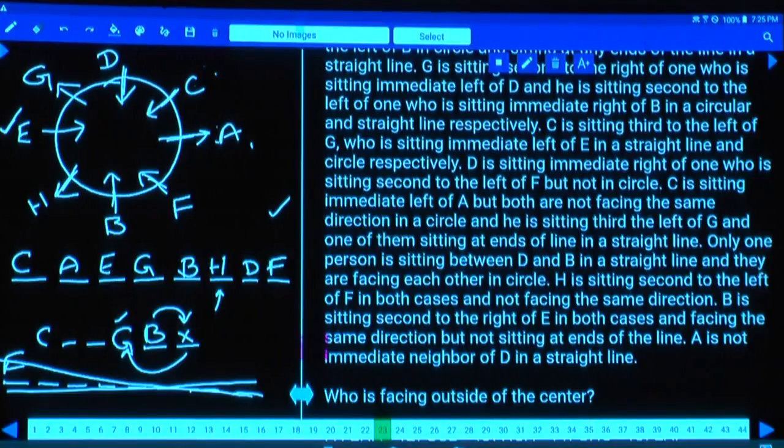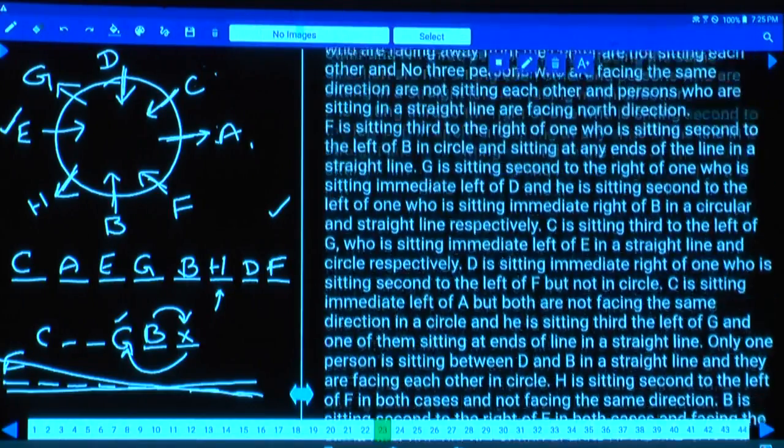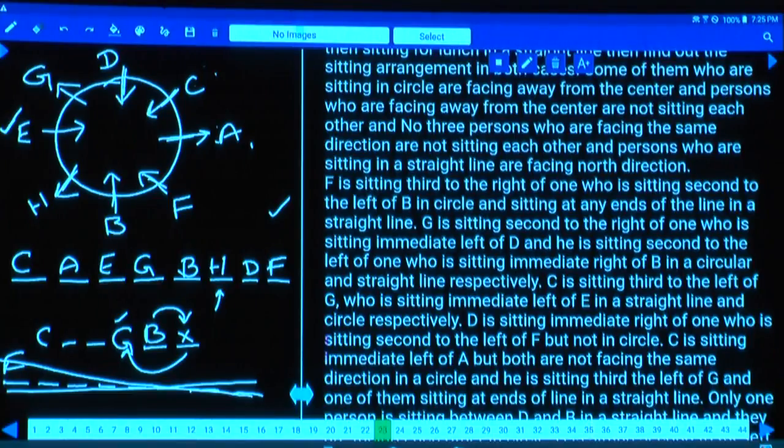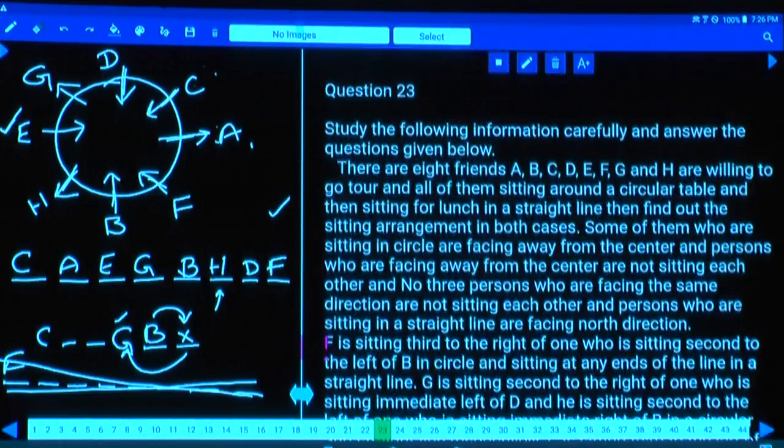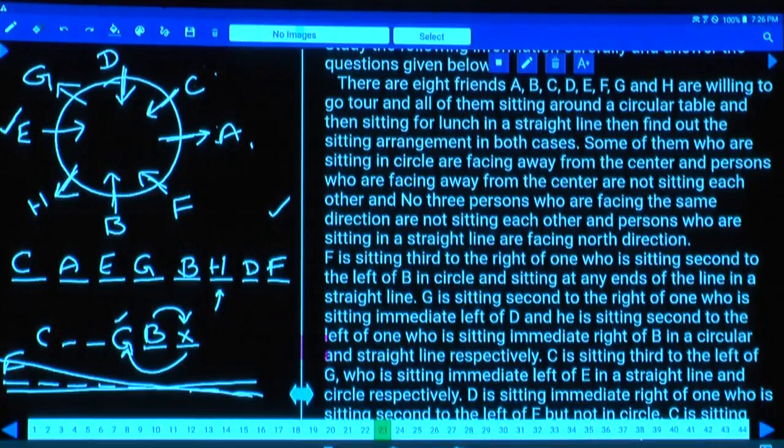And A is not an immediate neighbor of D in a straight line. Hence what is the answer here? And the order is C and A, isn't it? C is seated to the immediate left of A, but both are not facing the same direction, isn't it? Hence, C and A can be either at this place or at this place. Two cases. We cannot find that.